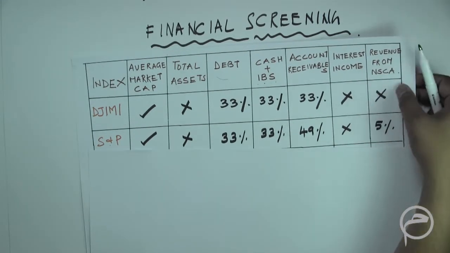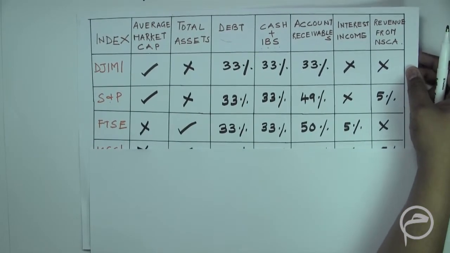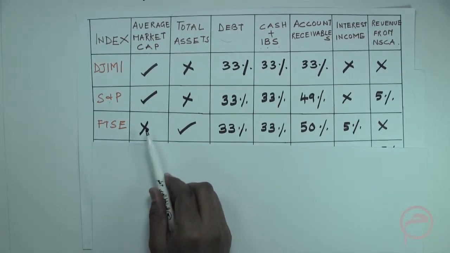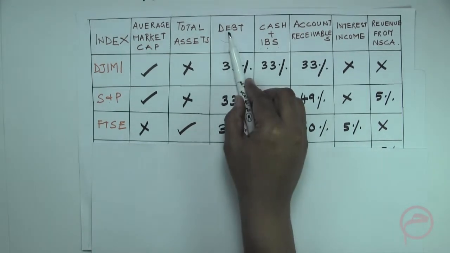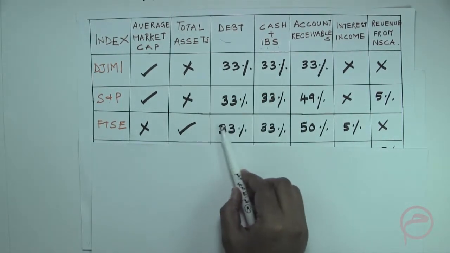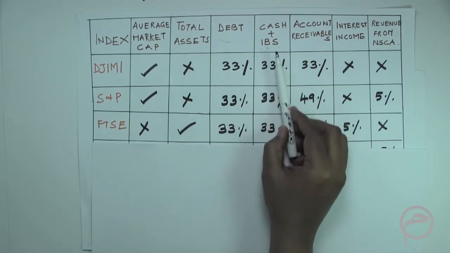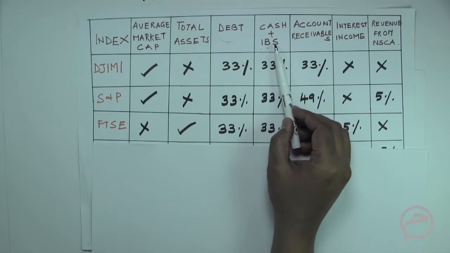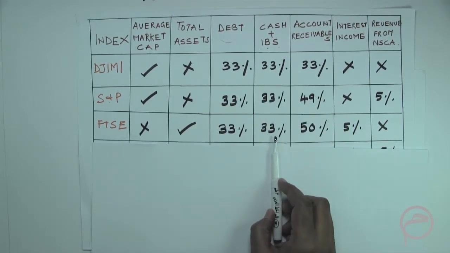Let's move further and look at FTSE. FTSE does not use average market cap. What it uses is the total assets of the company. So the total debt divided by the total assets of the company should be less than 33%. For cash plus interest bearing securities, it should be less than 33%, meaning to say the total cash plus interest bearing securities divided by the total assets should be less than 33%.